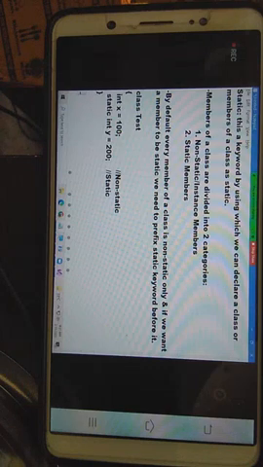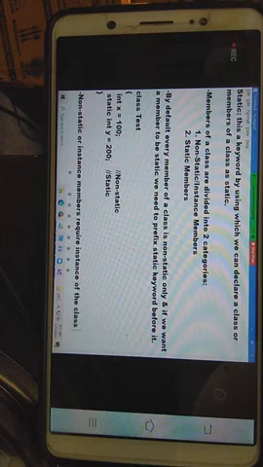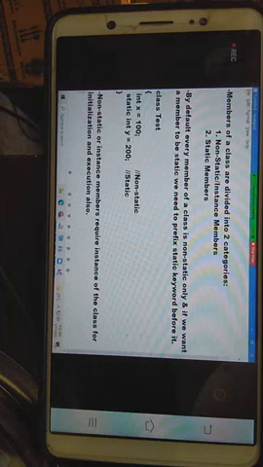What is the difference between static and non-static members? Non-static or instance members require an instance of the class for initialization and execution also.